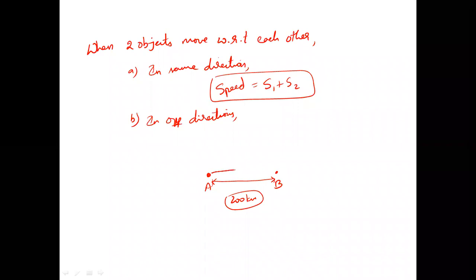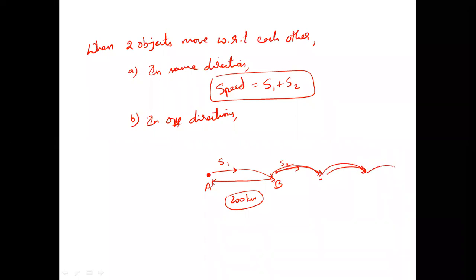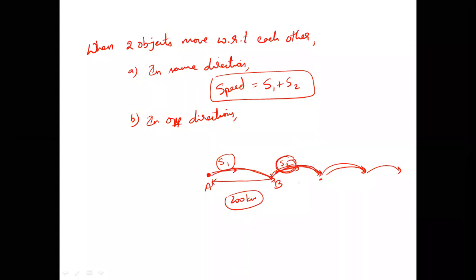I was traveling like this. What my friend did, he started traveling like this with S2 speed. Now, by the time I come here, he would be reaching some other place. Again, I travel from here to here, my friend actually goes here. Like that, whenever I'm traveling, trying to meet him, he is going away from me. Now, because of this S2, is my speed getting an advantage or disadvantage? Disadvantage. Any number of kilometers I am covering is getting wasted because of this S2 being covered unnecessarily.